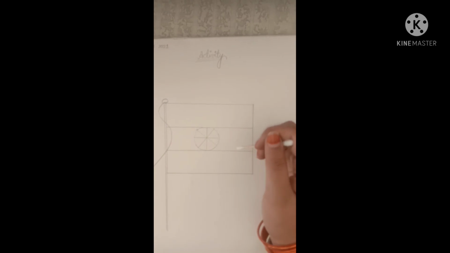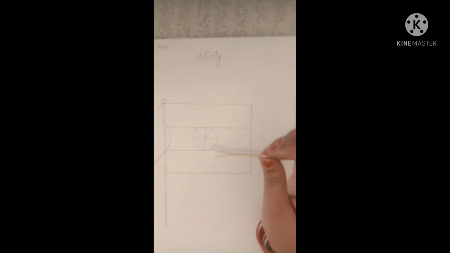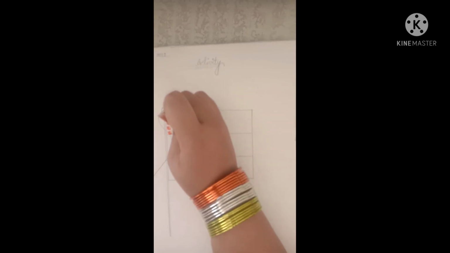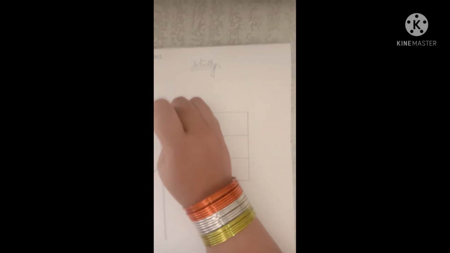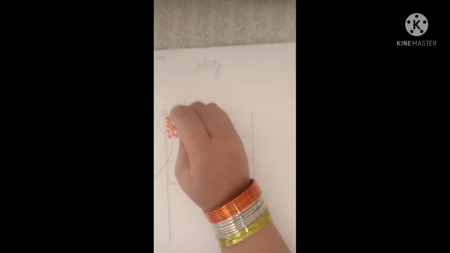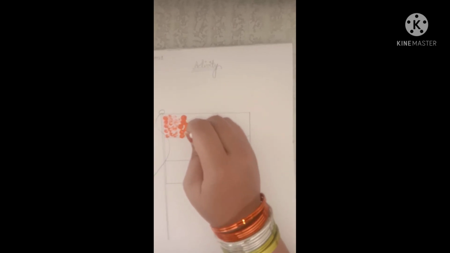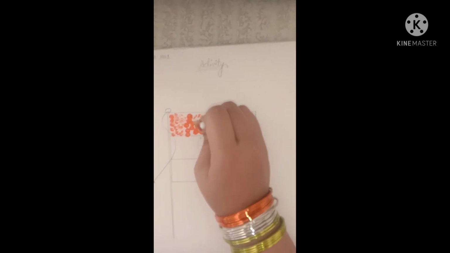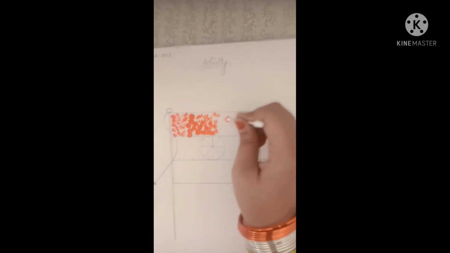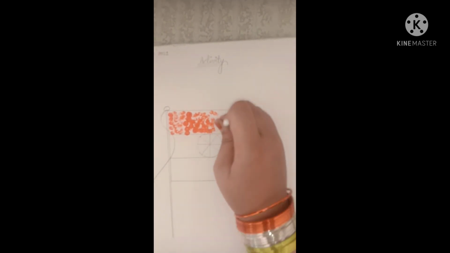Now we will fill color in it with the help of an earbud, because today's activity is earbud painting. We will dip our earbud in color, and then we will start doing it like this. Tap, tap, tap. First you have to dip and then you have to tap. You have to do only 2 things, that is dip and tap. You have to fill saffron color here like this.